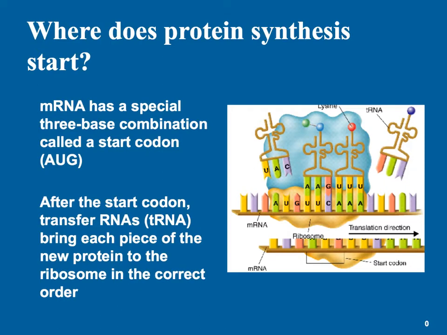Notice that this particular messenger RNA strand has this three base sequence. If it doesn't start with AUG, then the ribosome is not going to do anything with it. Once it reads AUG, it will start protein synthesis, and it will continue until it reads a stop codon, and the stop codon tells the ribosome that the protein has been made, and to release the protein.